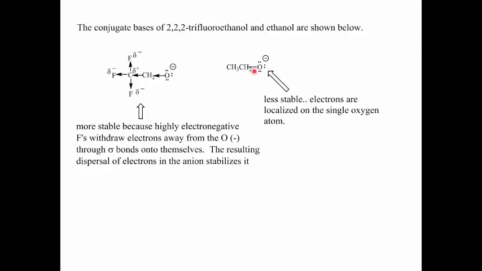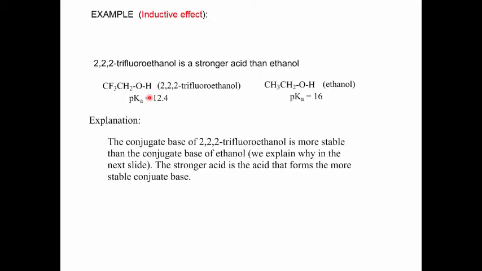In the conjugate base from ethanol, the negative charge is locked and painfully residing on just the single oxygen. It's very localized, very energy raising, very painful for the oxygen. Because the conjugate base for the fluorinated ethanol is more stable, the acid that forms it will be stronger.